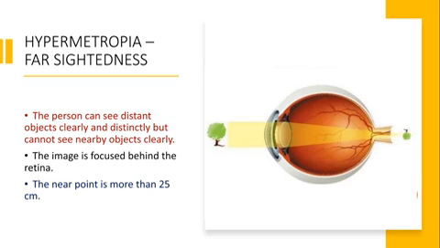In this case, the image is focused behind the retina. The near point of such a person is more than 25 centimeter. That is, a person is not able to read a book even if it is placed at 25 centimeter. For him, the near point is more than 25 centimeter.